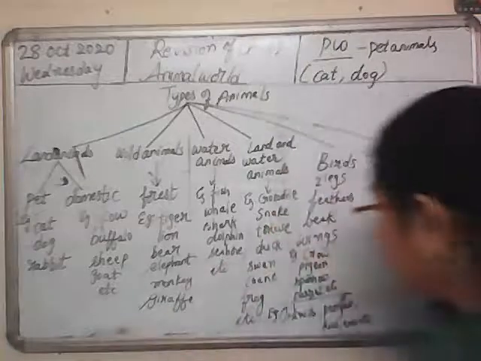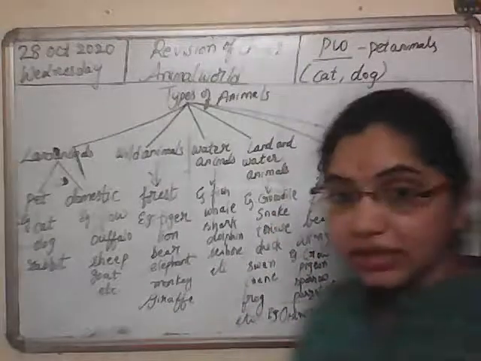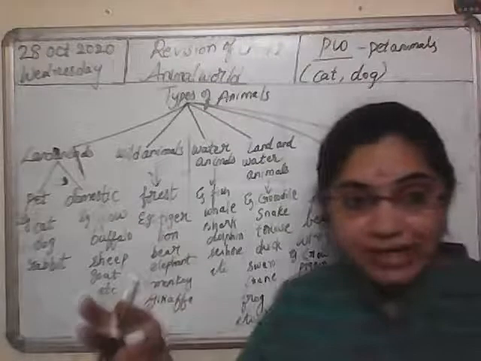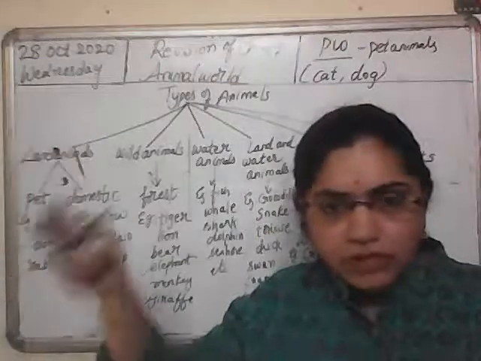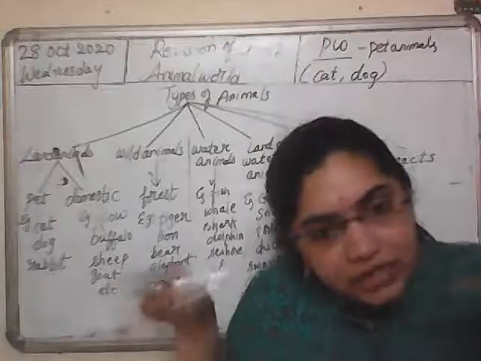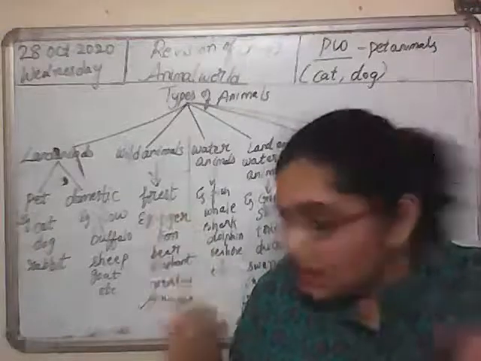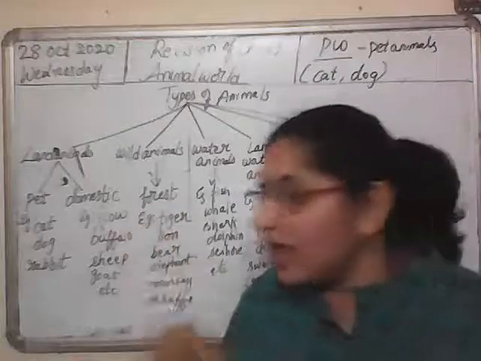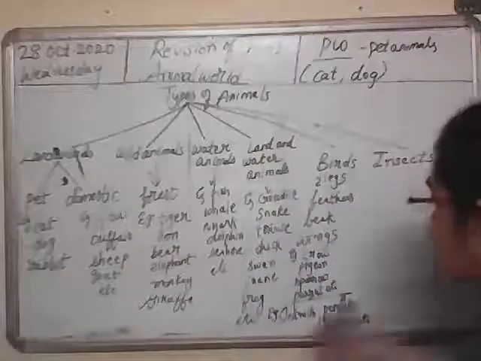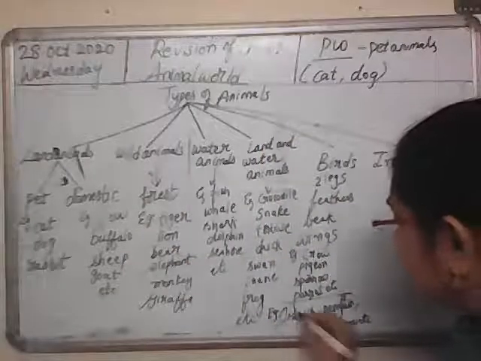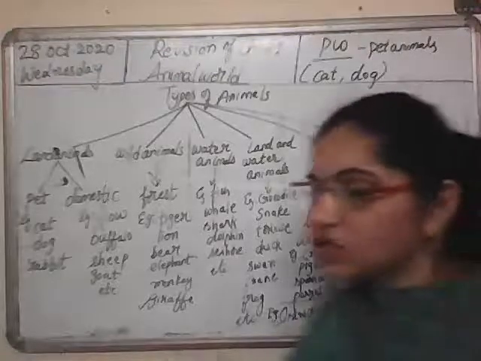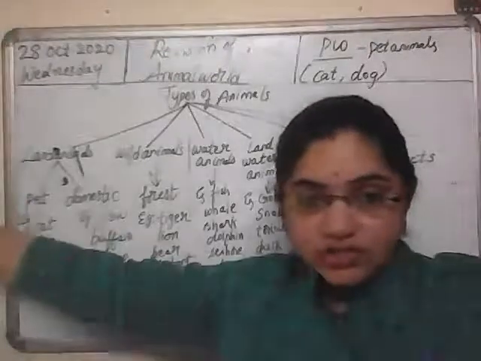Why they cannot fly? Ostrich and penguin, they have heavy bodies. Their bodies are heavy. And their wings are weak. Hence, they cannot fly. And if you see, ostrich is the largest bird.